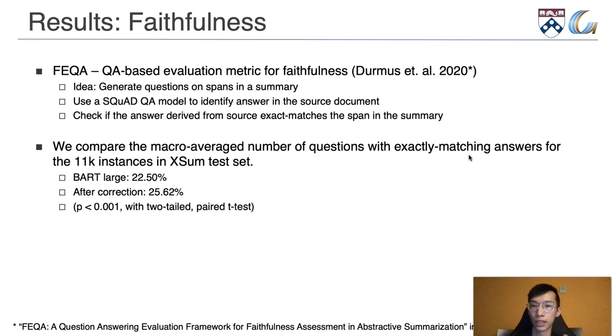In terms of faithfulness, we use FEQA, which is a QA-based evaluation metric for faithfulness. The basic idea is first automatically generate questions on spans in a summary, and then use a SQuAD QA model to see if it can derive the exact same answer from the source document as in the summary. Turns out under this metric, we show that the summaries produced by our method improve in terms of faithfulness compared to the original summaries from BART-large.